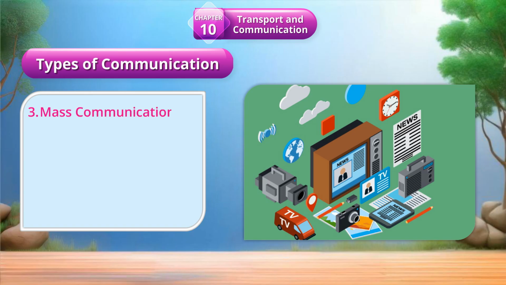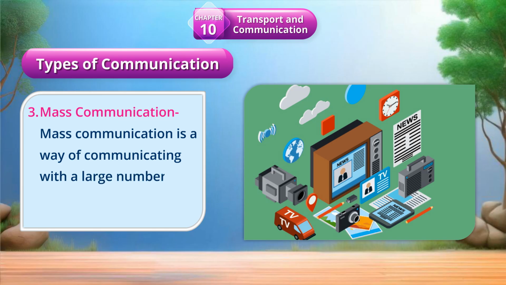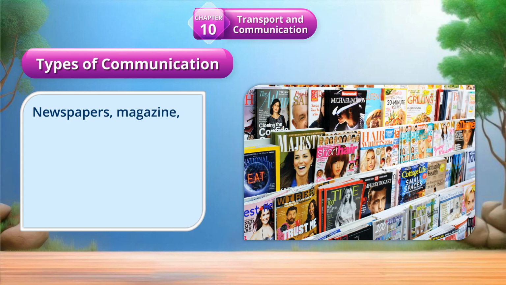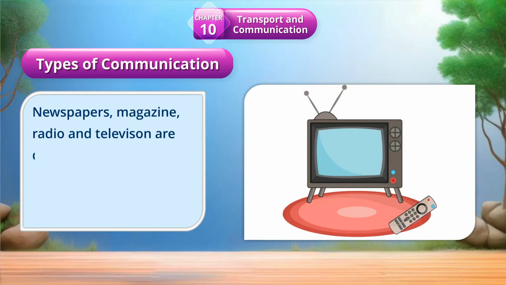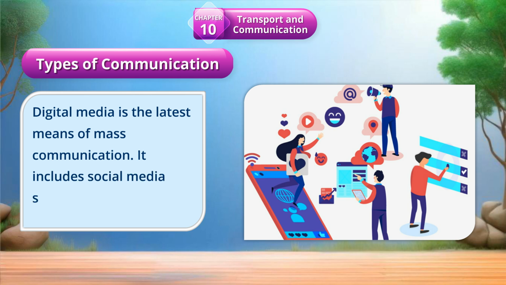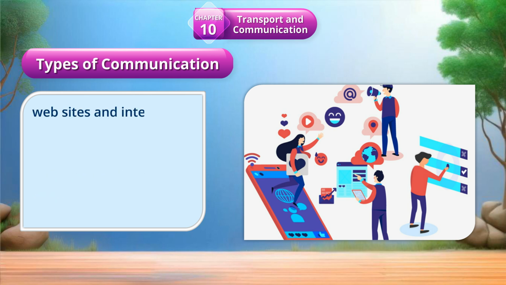3. Mass communication. Mass communication is a way of communicating with a large number of people at the same time. Newspapers, magazines, radio, and television are different means of mass communication. Digital media is the latest means of mass communication. It includes social media sites, websites, and internet-based radio and television.